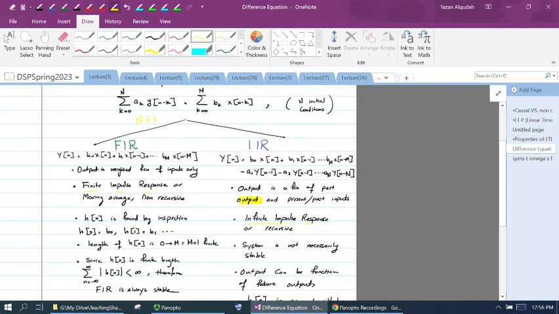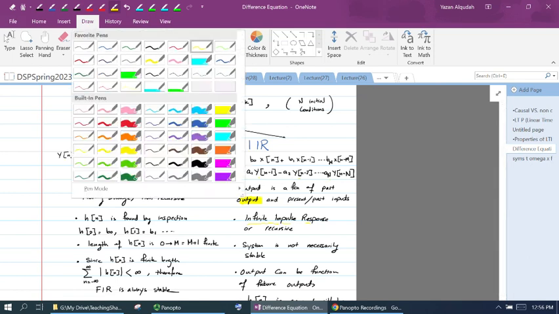If the output y of n depends only on the input, so all the terms in y of n are inputs, x of n, x of n minus 1, x of n minus m, etc., then we call this an FIR filter. On the other hand, if the output y of n depends on the input and on the output, then we call this an IIR filter. So this is the key difference between the two.